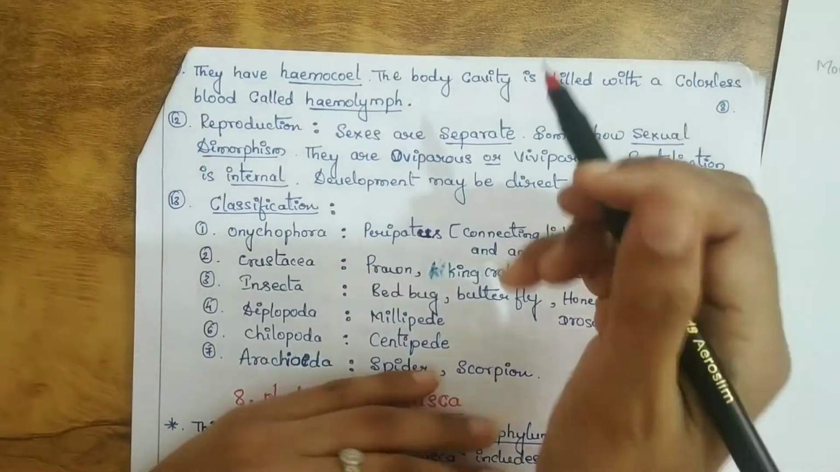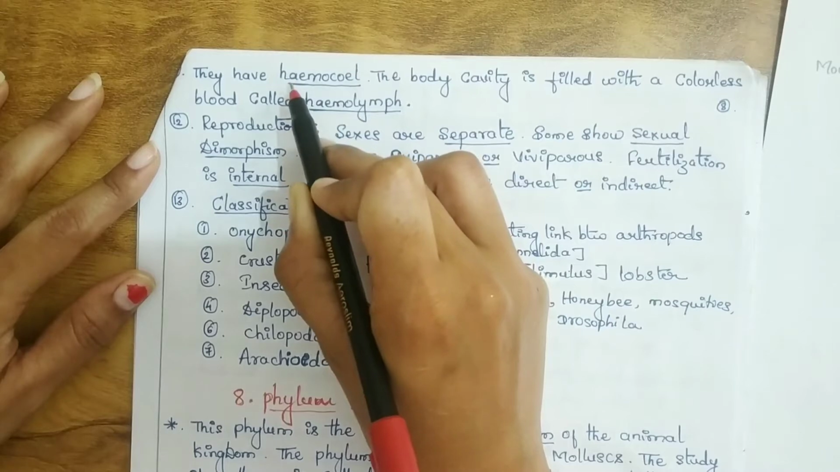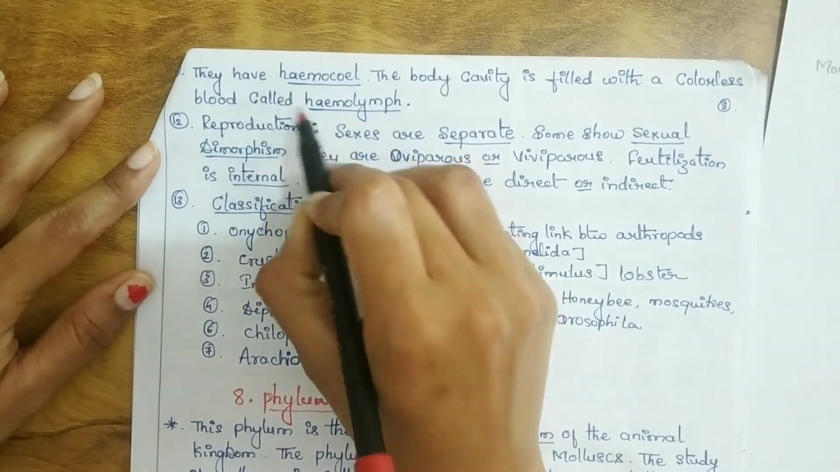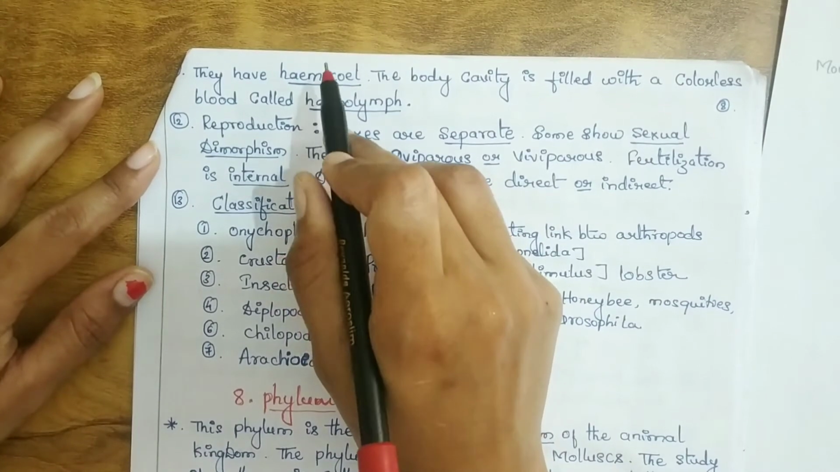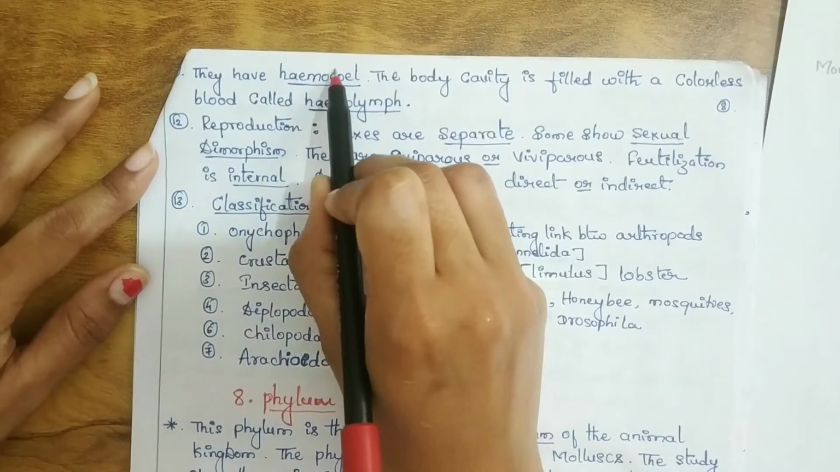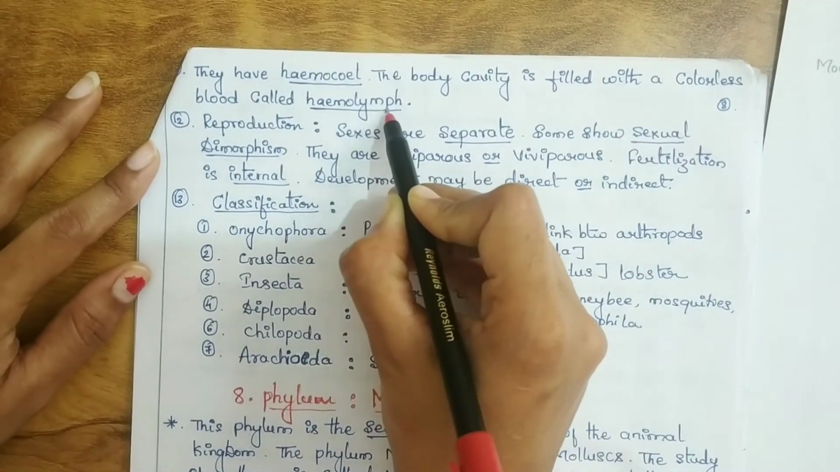The next point is that they have a hemocoel. What is hemocoel? Hemocoel means the primary body cavity of most invertebrates. This body cavity, the hemocoel, is always filled with a colorless blood called hemolymph.